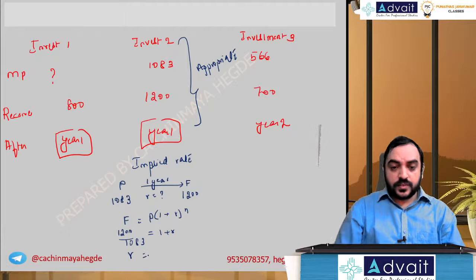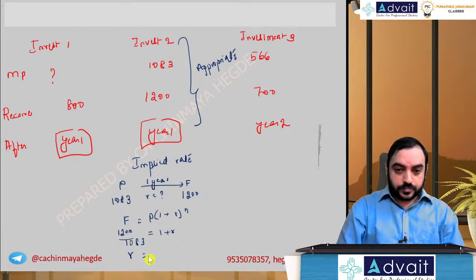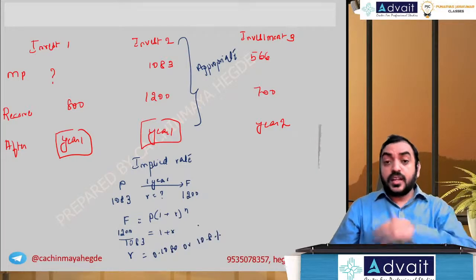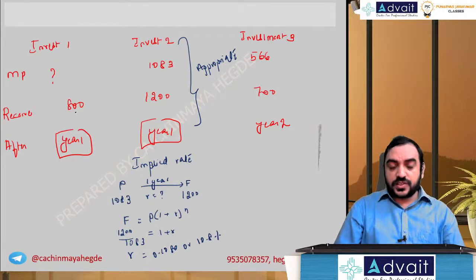So r equals 1200 divided by 1083 minus 1, which is 0.1080 or 10.8%. This 10.8% will apply on this now. So this receivable after year 1, we should discount by 10.8%, right?